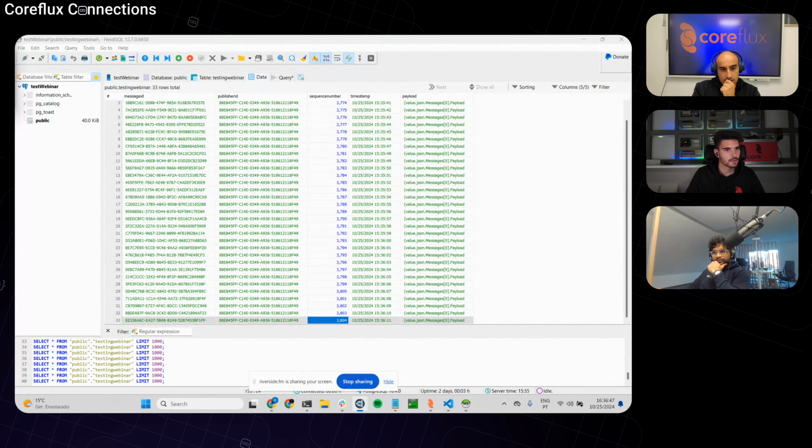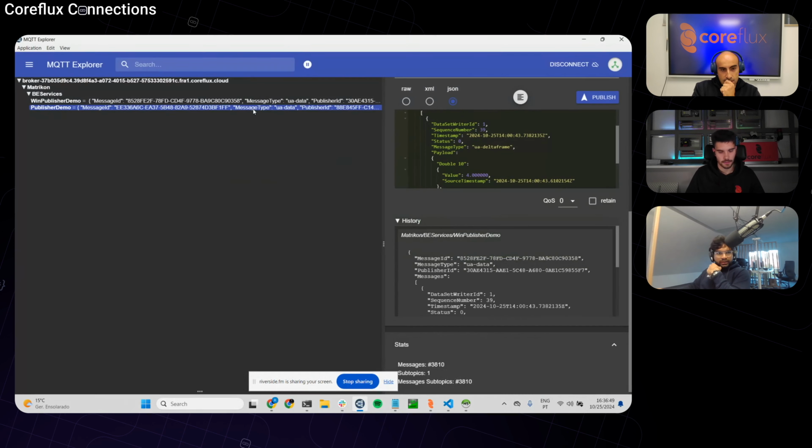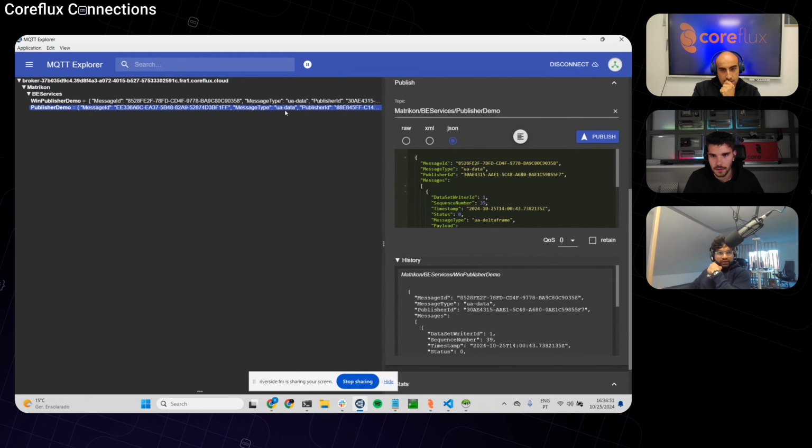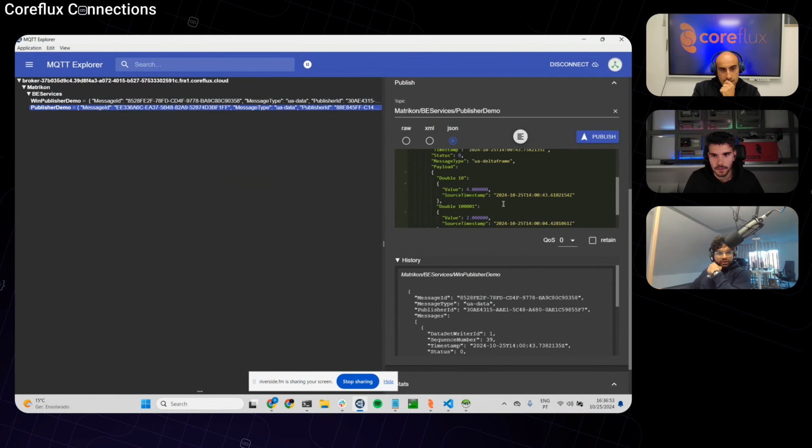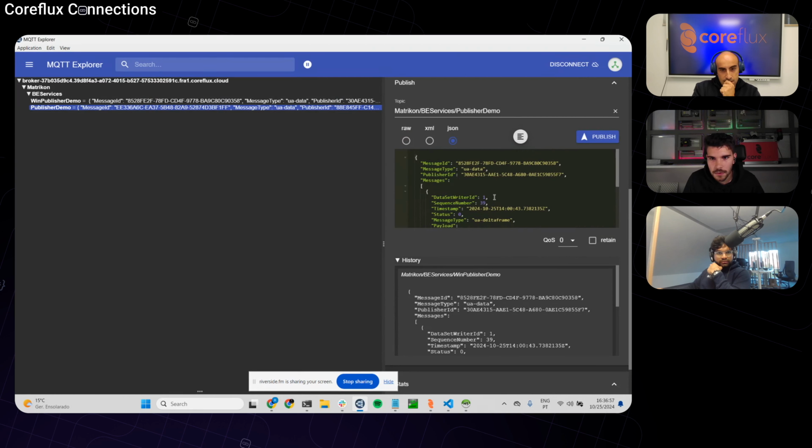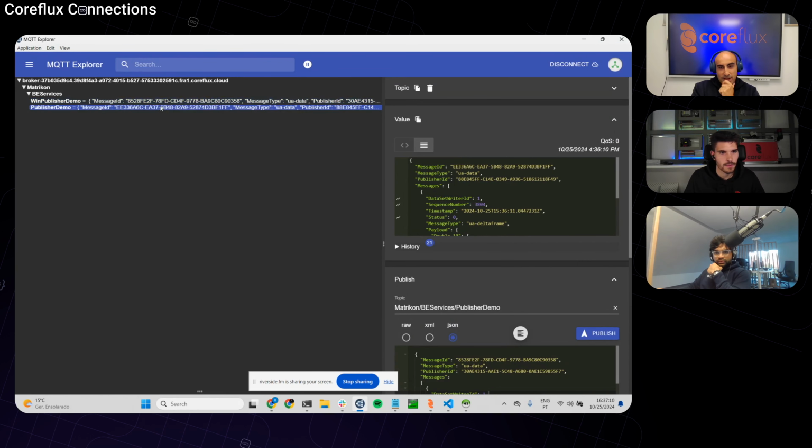Yeah. So I think even I was capturing. Sequence number is on here. Sorry, that's 39. It's not that one. I think it's publisher demo. Sorry, 3804. Yeah, it's correct.